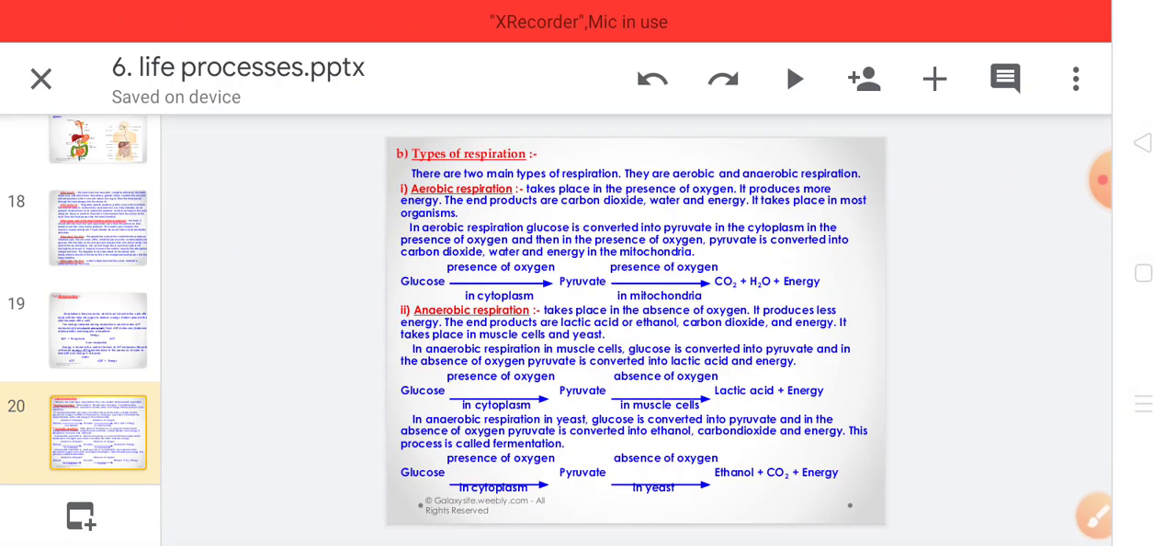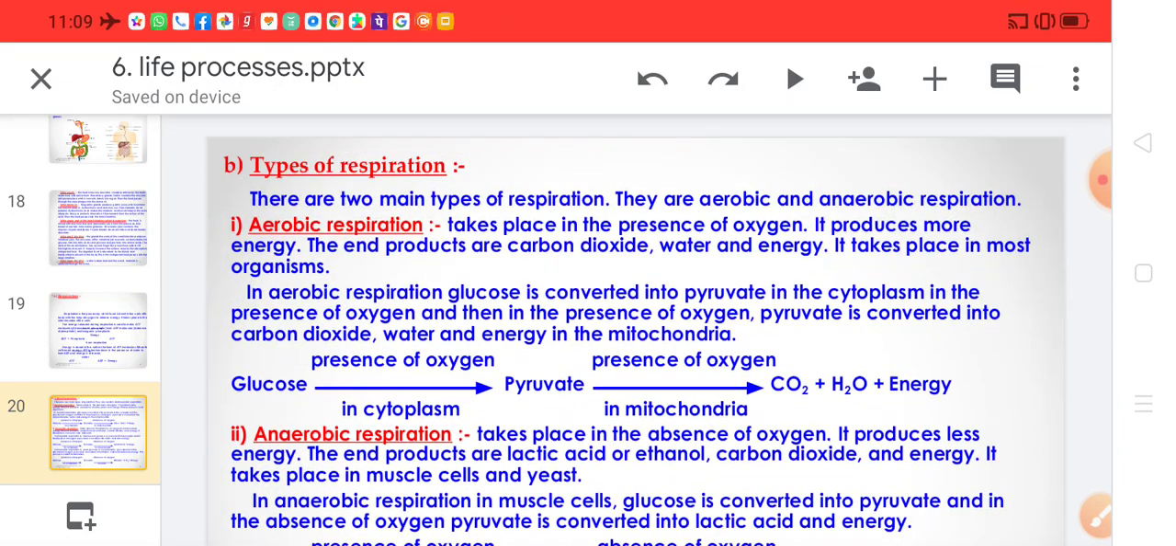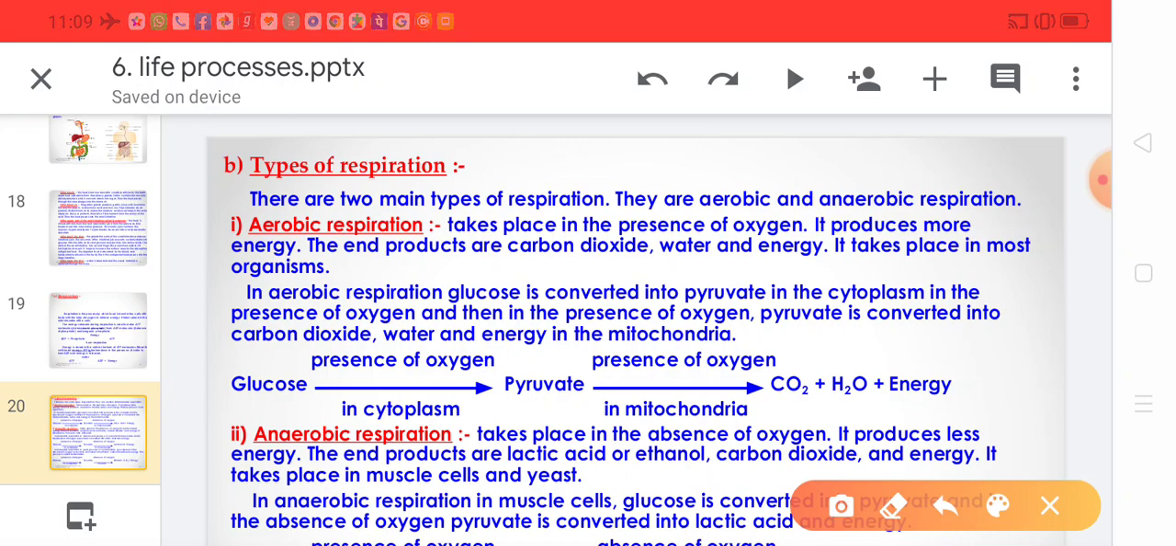Now here, types of respiration. There are two main types of respiration, that is aerobic respiration and anaerobic respiration. Aerobic respiration includes utilization of oxygen. Anaerobic respiration includes absence of oxygen. In anaerobic respiration oxygen is not utilized, so that's why we call it anaerobic respiration. Now we'll discuss these one by one.